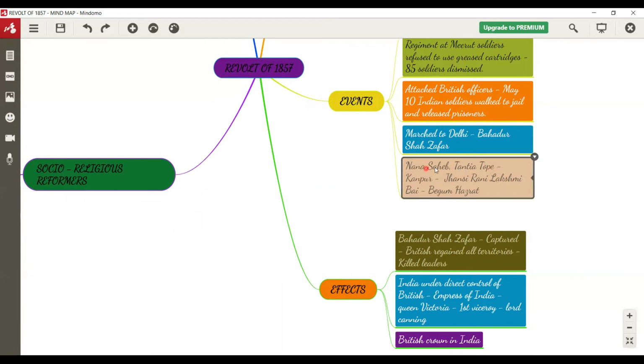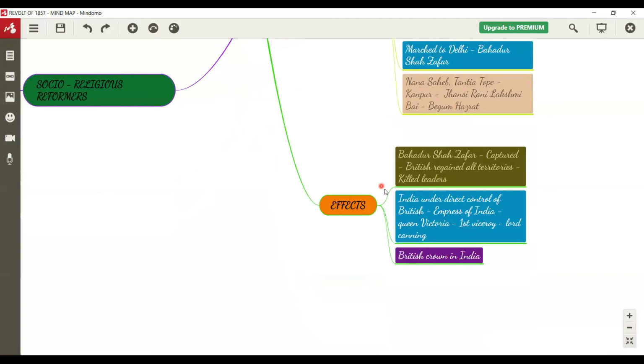Some other kings and queens who supported the Mughal emperor Bahadur Shah Zafar were Nana Sahib and Tantia Tope from Kanpur, Rani Lakshmi Bai of Jhansi, and Begum Hazrat. So they supported Indian soldiers and they were a great pillar of the Mughal emperor. Okay, my dear children, these are the events that took place because of the revolt of 1857.